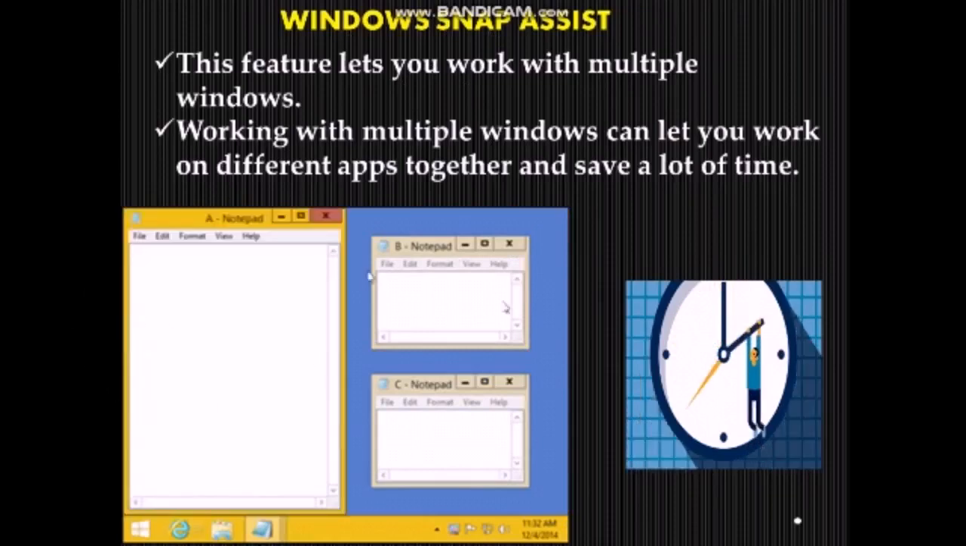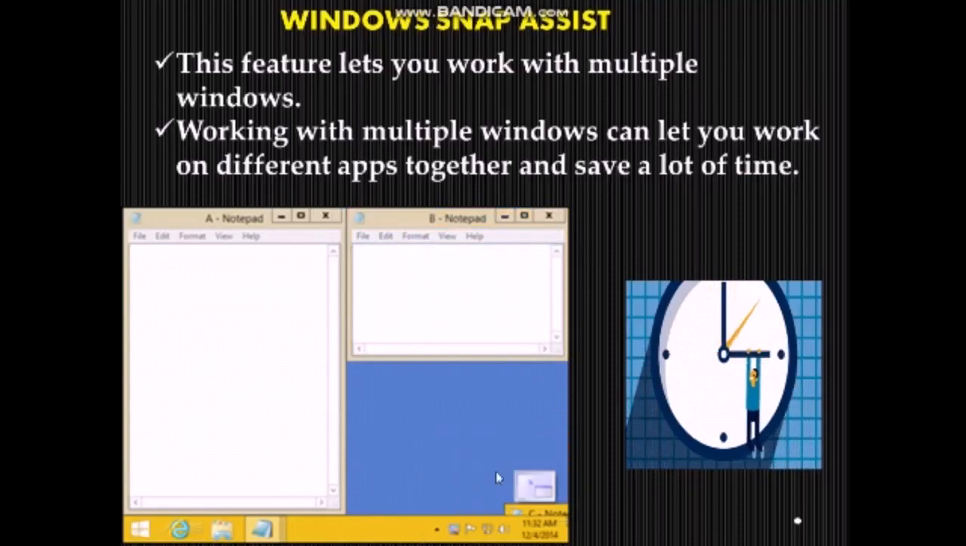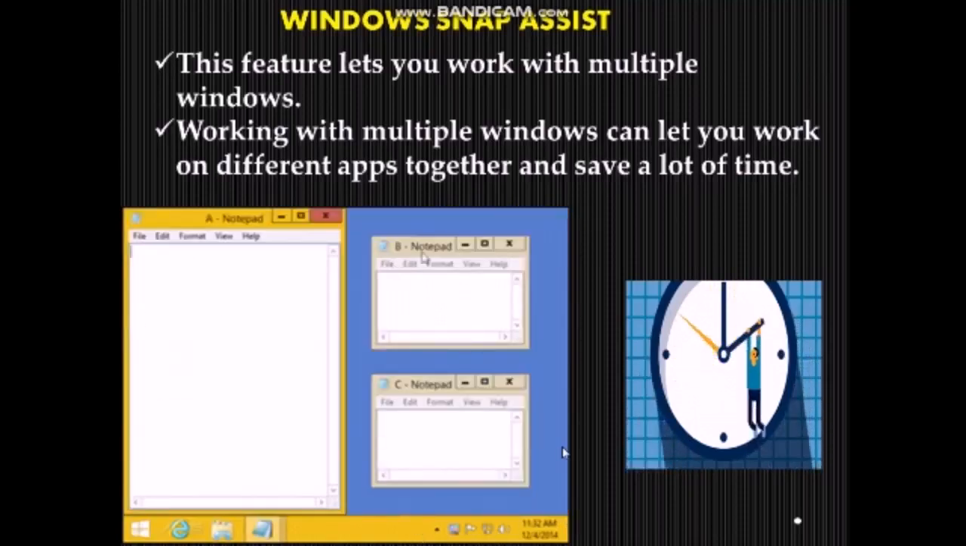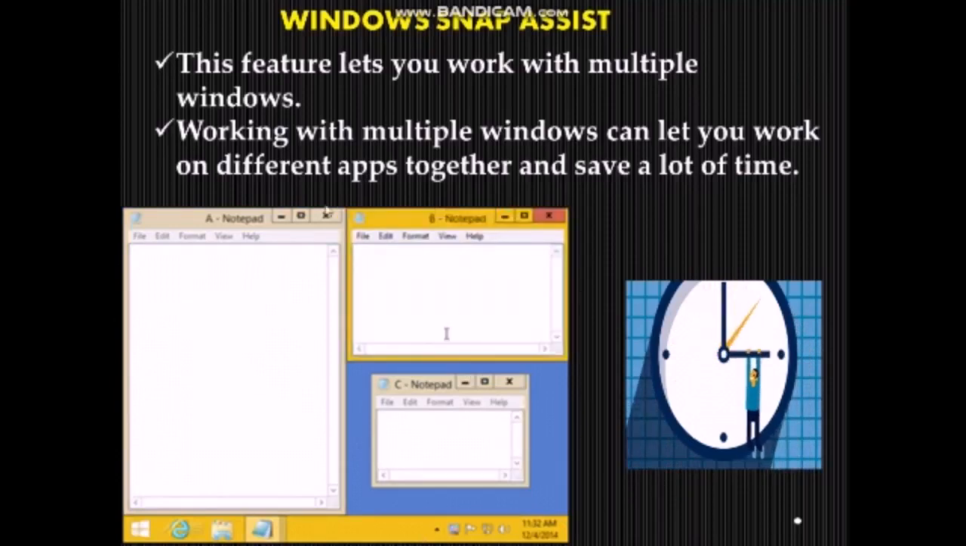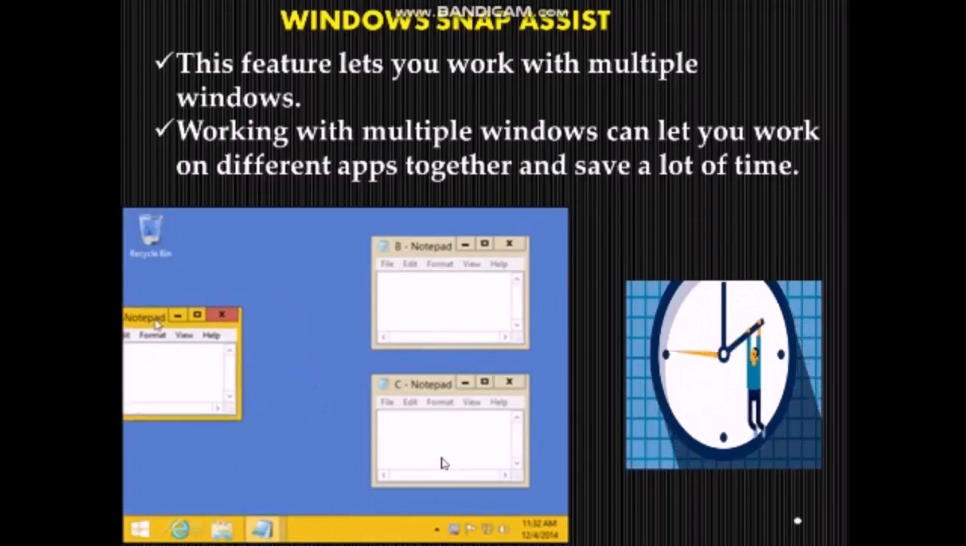So look at the picture. This is one window, and this is one window, and this is one window. So the Windows Snap Assist helps us to work with multiple windows. By the way, if you are working with multiple windows, your time will be saved.